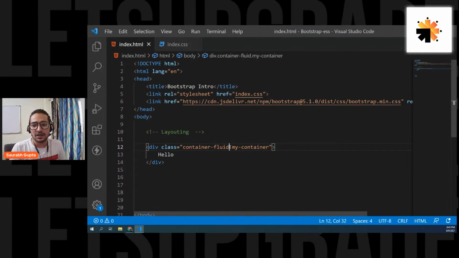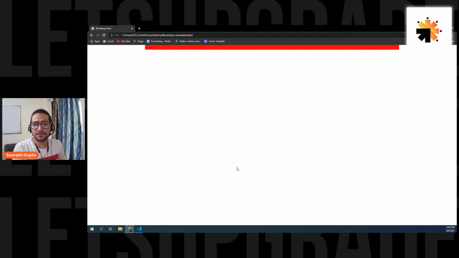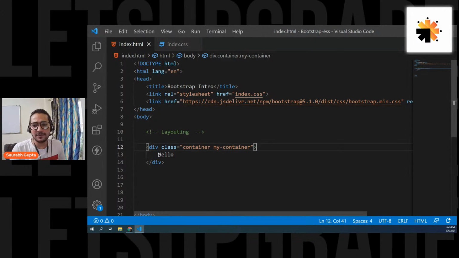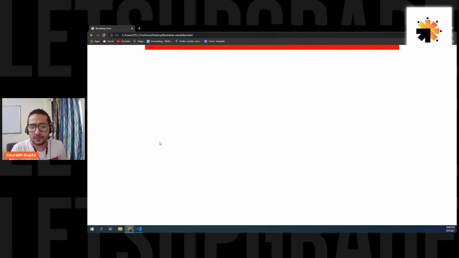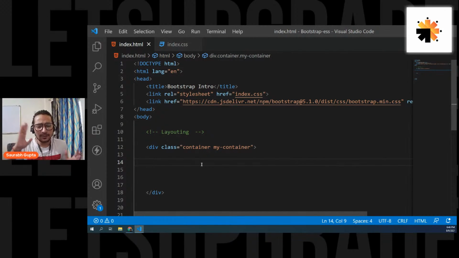Let me again turn it back to container, back to normal. Here we go, perfectly fine. And let me remove this yellow. Cool, perfect. So now I want to start creating the elements here. Now, guys, remember, everything that you're going to create will normally go vertical, because everything is by default display block. Your elements are by default block elements, so everything that you create will normally go vertical.